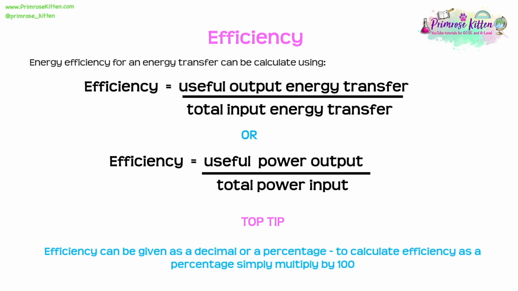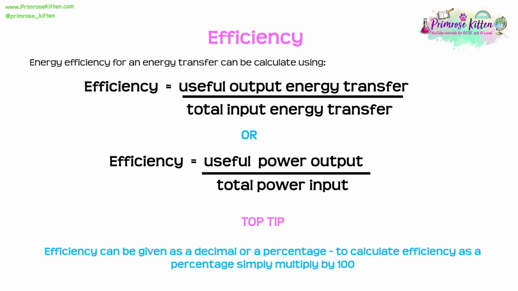Now, both of these equations, as they stand, will give our answer as a decimal. Now, in the exam, you might be asked to give your answer as a decimal or as a percentage. If we needed to get the efficiency as a percentage, all we do is we use these equations, but then we multiply our answer through by 100.